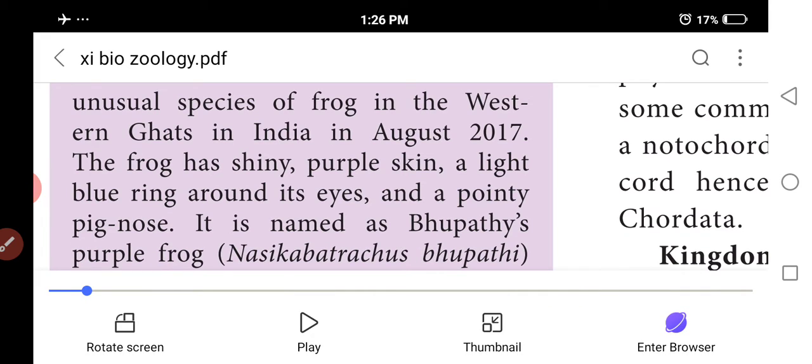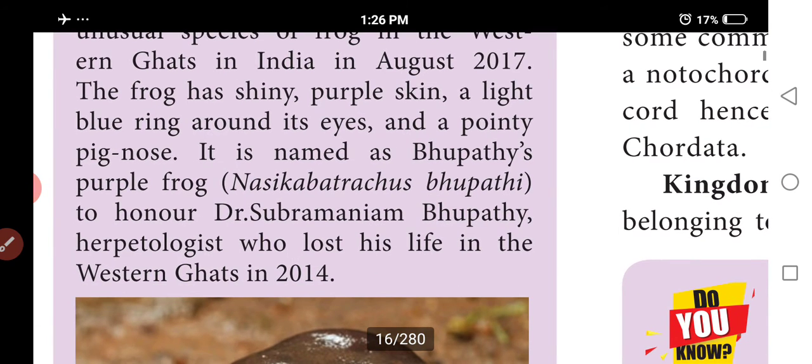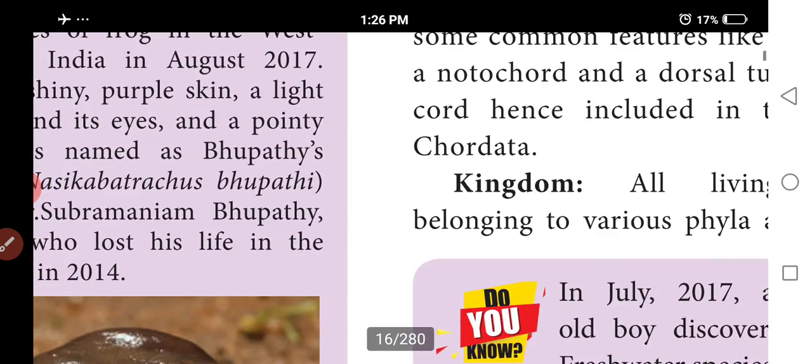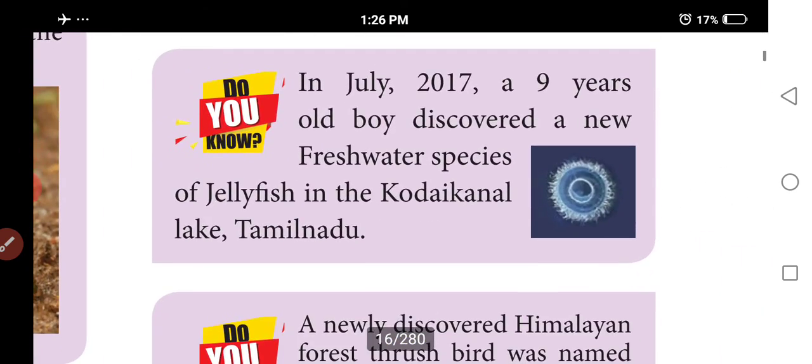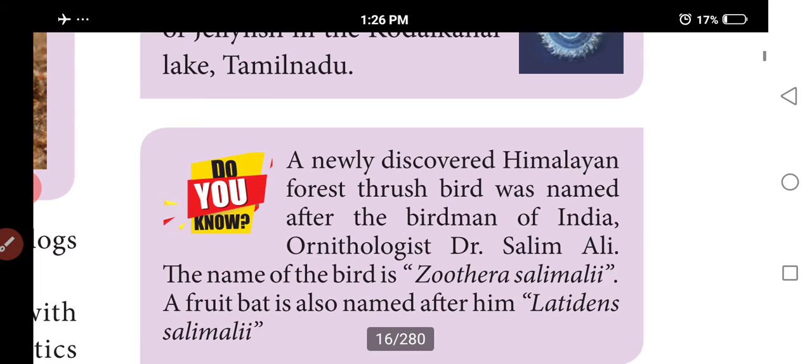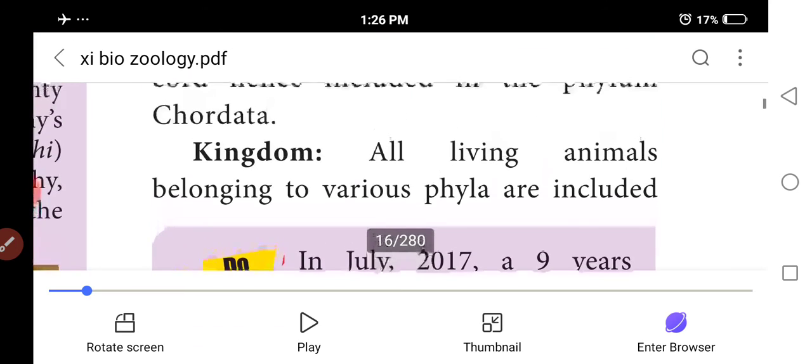The frog has shiny purple skin and light blue-green eyes. In July, a freshwater jellyfish species was discovered in Kodaikanal Lake. A Himalayan forest thrush was named after the Birdman of India, Salim Ali. The fruit bat is also named after him, Latidens salimalii.